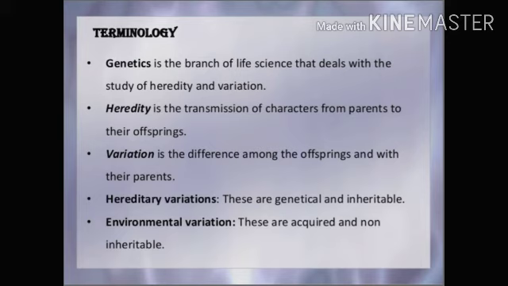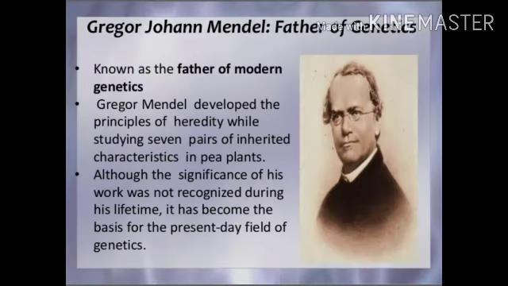Variation is a difference among the offspring and their parents. Hereditary variations are genetic or inheritable. Last is environmental variation. These are acquired and non-inheritable. They are acquired by an organism after birth and will not transfer from parents to offspring.